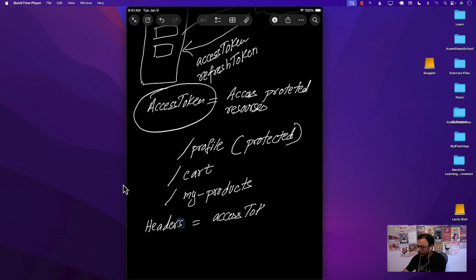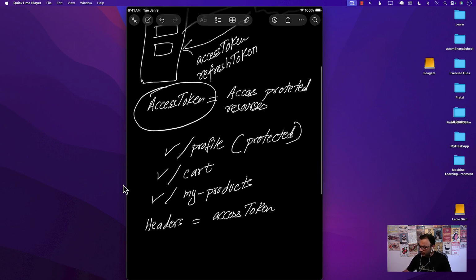The server is going to grab the accessToken. It's going to check if the accessToken is valid, is expired or not expired, because remember, it's like 10 days, and then after that it will expire. It's going to check all of those things. If all of those things are valid, then your accessToken is valid, which means that you can access all of these different resources.